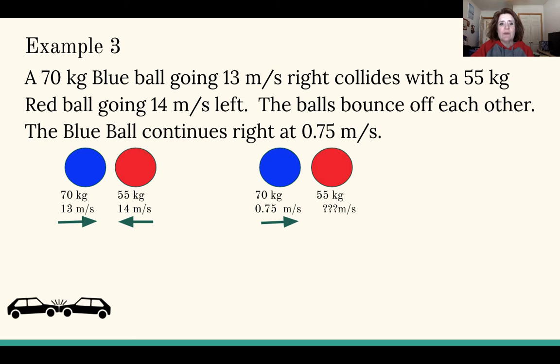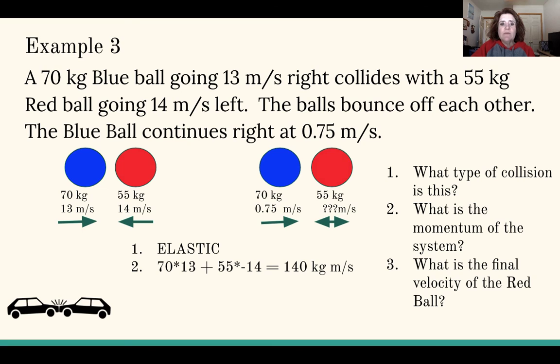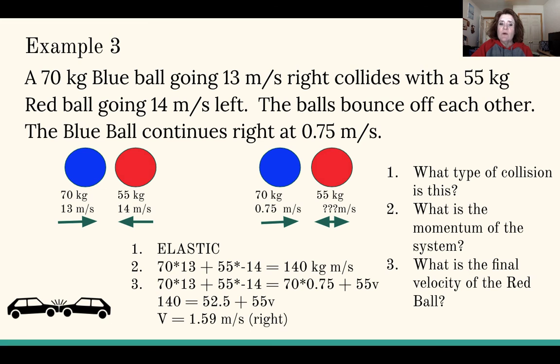What happens to the red ball? We don't know. So what kind of collision is this? What is the momentum of the system? And what is the final velocity of the red ball? So this is an elastic collision because I have 2 before and 2 after. The total momentum of the system is found in the before position. Notice that the velocity of the red ball is negative. So 70 times 13 plus 55 times negative 14 gives us 140 kilogram meters per second. Using that information and solving that algebra problem, we get a velocity of the red ball of 1.59 meters per second to the right.